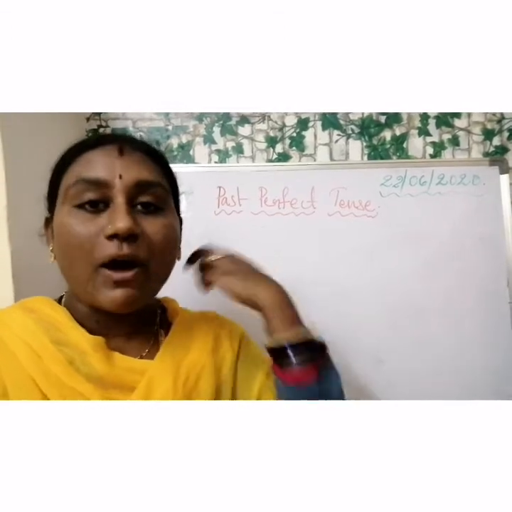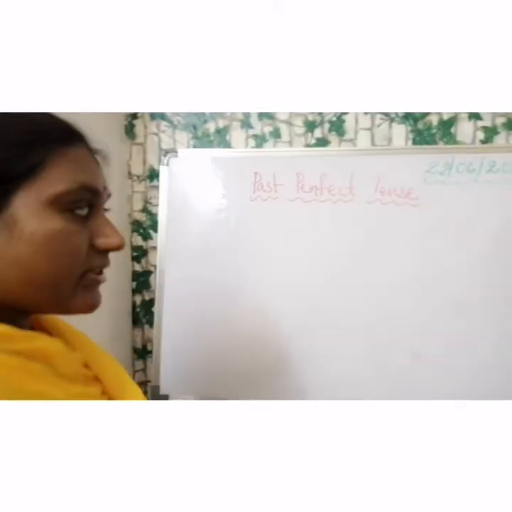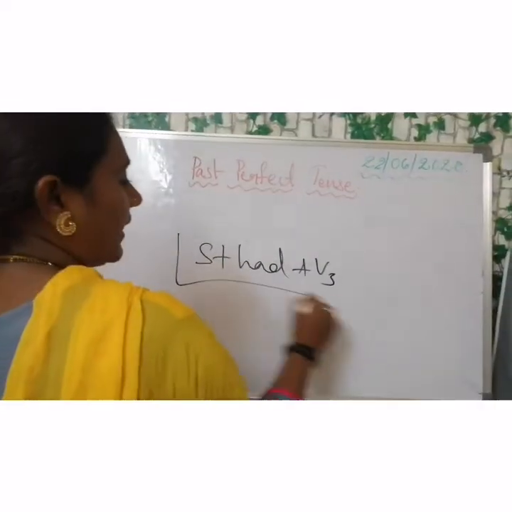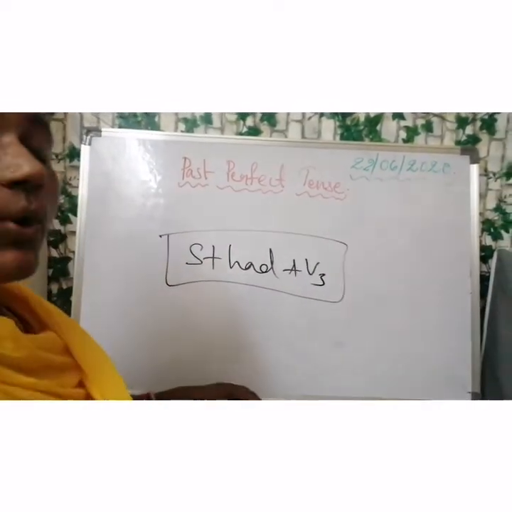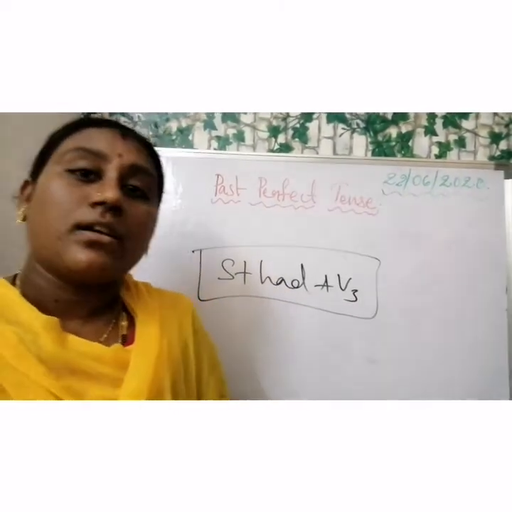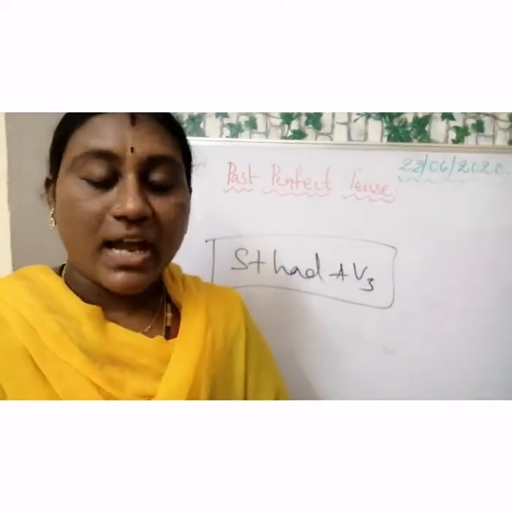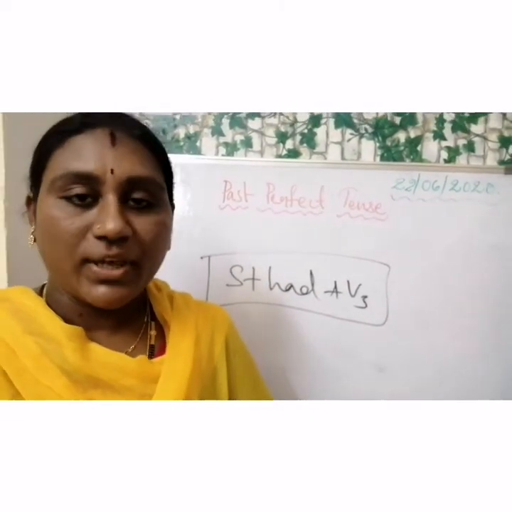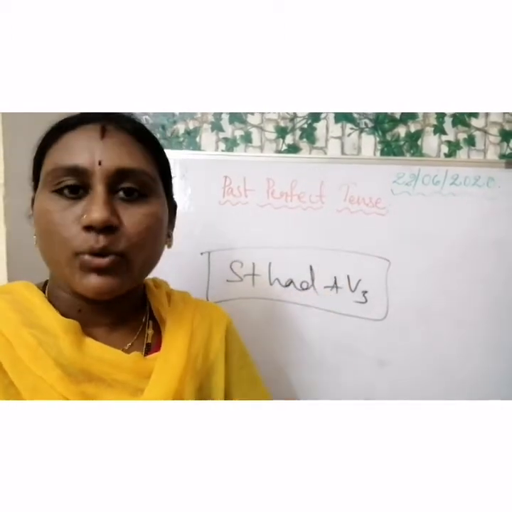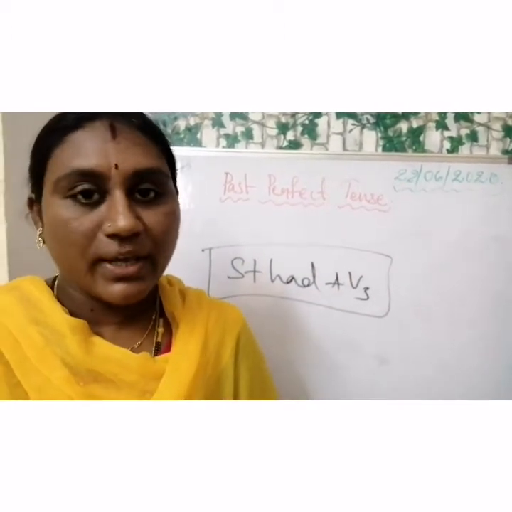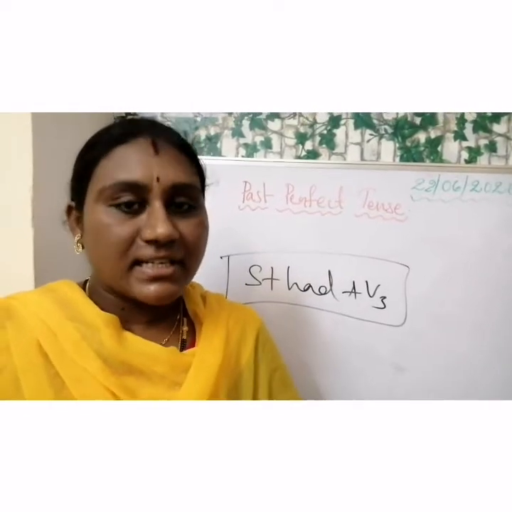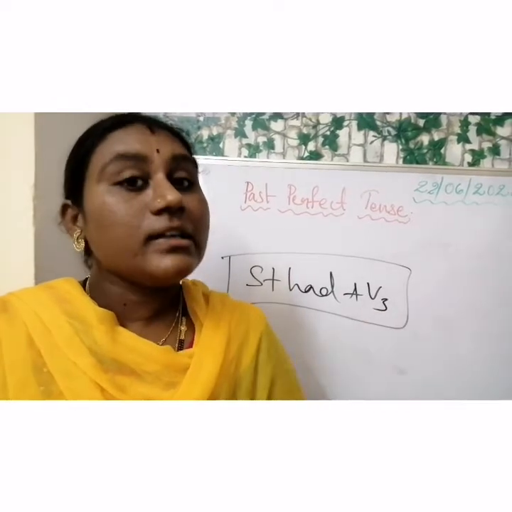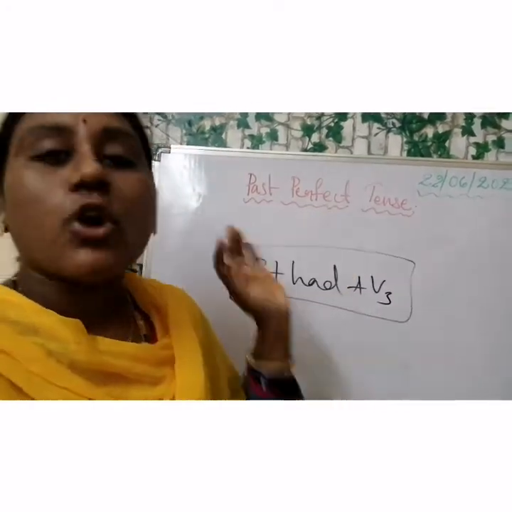So this is all about past perfect tense, and the structure is subject plus had plus past participle. I suggest all my students go through the structure and observe the difference between present perfect and past perfect. The little change is the helping verb and the situation. So observe the reference and practice well with all the examples. Then you can get a clear idea about the topic.